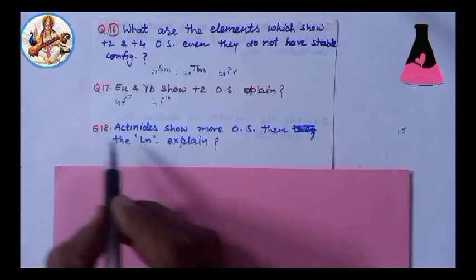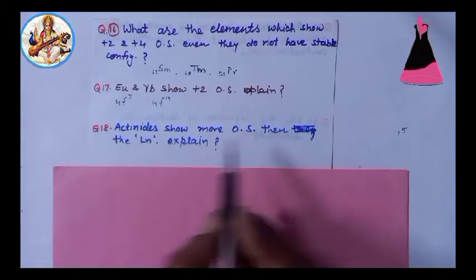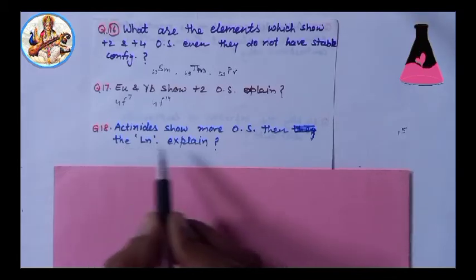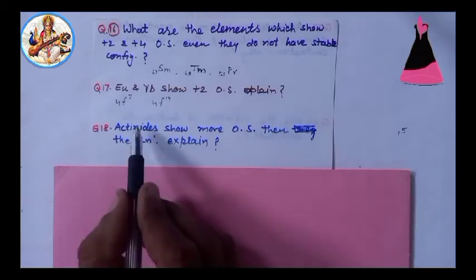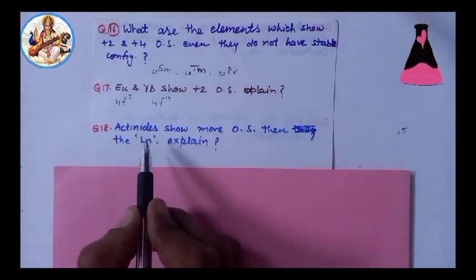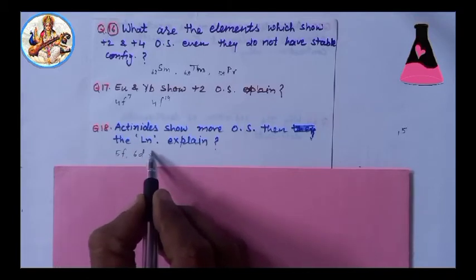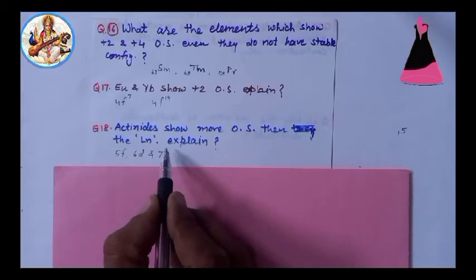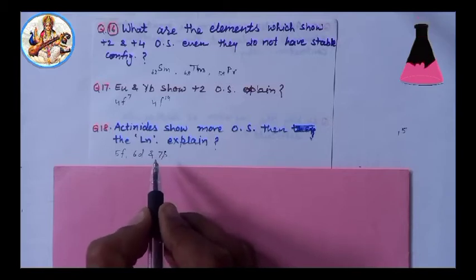Next, question 18. Actinides show more oxidation states than the lanthanides. Explain. Answer: in actinides, the energy of 5f, 6d and 7s electrons are almost the same.